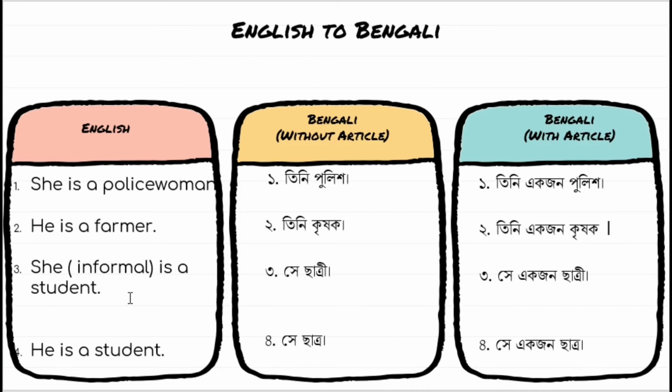She is a student. Without article she chhatri. With article she ekjon chhatri. He is a student. She chhatro. That is without article. With article she ekjon chhatro.